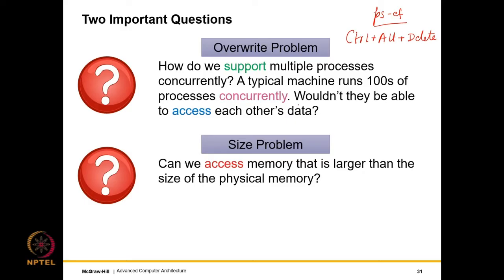It is possible that multiple processes can write to each other's data region, because after all the processes see the same memory map. So what stops one process from writing to data structures that belong to another process? So there is an overlap. We are calling it an overlap problem or an overwrite problem. It doesn't matter, it's the same thing.